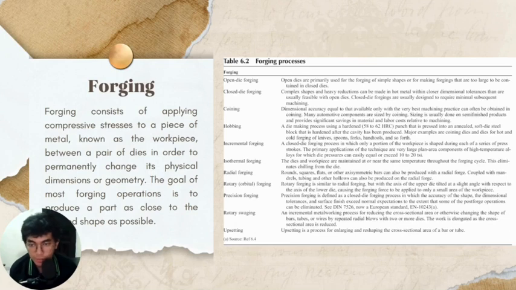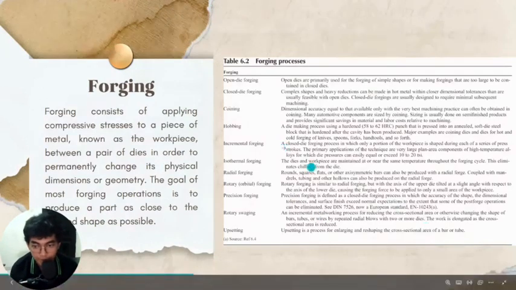The third is salt upset forging, essentially a process used for enlarging and reshaping part of the cross-sectional area of a bar or tube, or for increasing the internal soundness of an ingot prior to traditional open die forging. The last one is cold forging. Cold forging has an advantage over machining as a part making process. Okay, we go to the next slide.